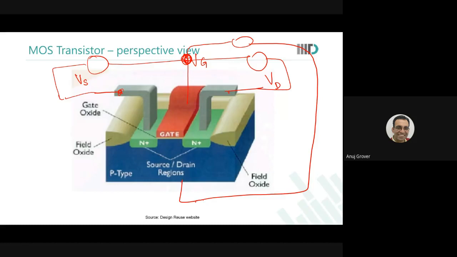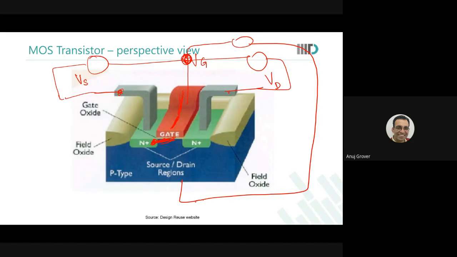Now, what happens is this terminal, this part is at VS. This terminal you have applied VG, and that voltage drop or that change in voltage would appear across this channel somewhere. Okay, because some voltage has been applied on the gate, another voltage is here.